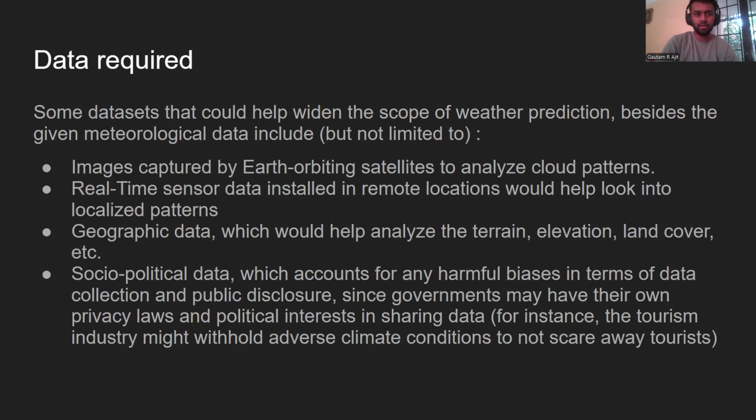Apart from the meteorological dataset that is already provided, the scope of this project could be further expanded by looking into images captured by Earth orbiting satellites, real-time sensor data installed in remote locations to identify localized patterns, geographic data, which would help analyze the terrain, elevation, land cover, etc., and the socio-political data, which accounts for any harmful biases in terms of data collection and public disclosure, since governments may have their own privacy laws or agenda in sharing data. For instance, the tourism industry might withhold adverse climate conditions to not scare away tourists.